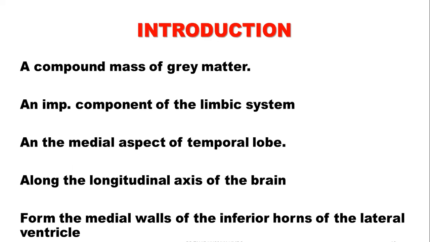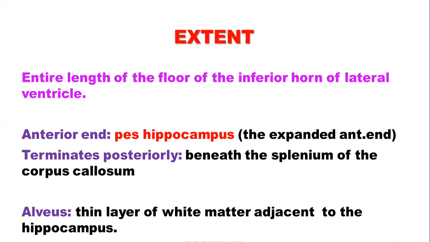We know that we have inferior horn, posterior horn, body, and anterior horn of lateral ventricle, that is cavity in cerebral hemisphere. Hippocampus extends its entire length on the floor of the inferior horn of lateral ventricle.